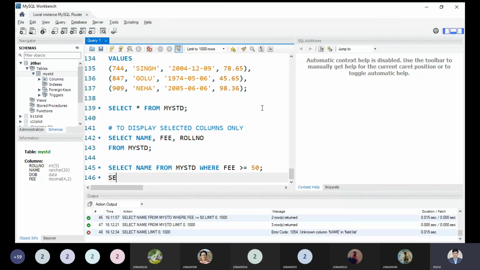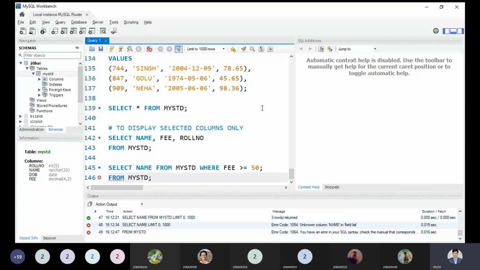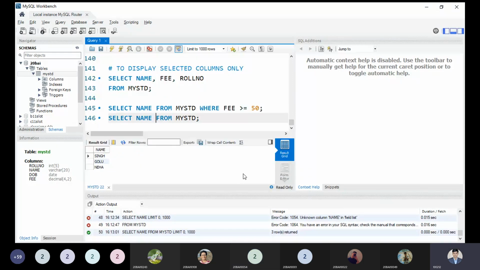If I write from mystd only, what happens? Let me show the proof. You have an error in your SQL syntax. Check the manual that corresponds to it. So definitely select will not work without from, and the same goes for from, vice versa. Okay, any other problem so far? Please feel free to ask.